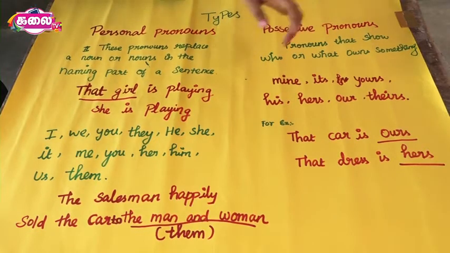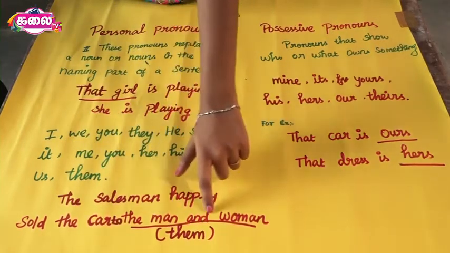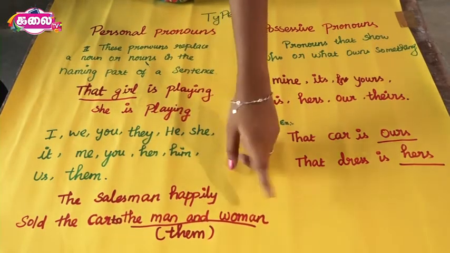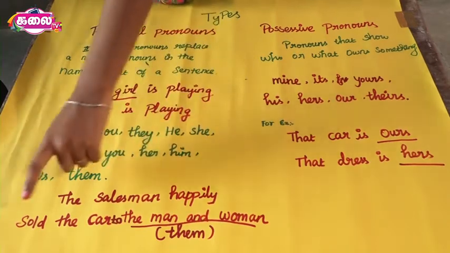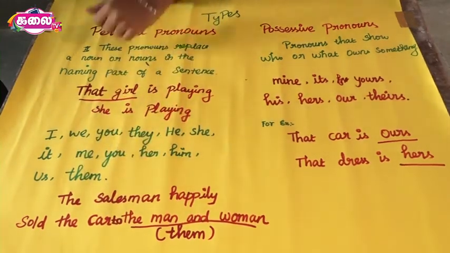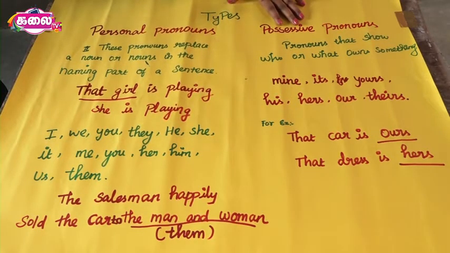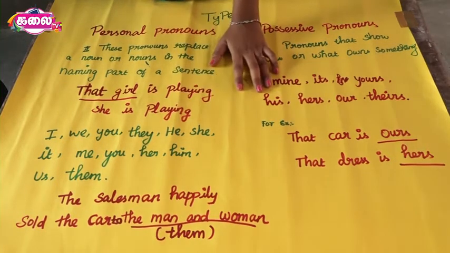For example, the salesman happily sold the car to the man and woman. Here, instead of the man and woman, we can use them. So, the sentence is, the salesman happily sold the car to them. And the pronouns you and it can be used anywhere in a sentence. And already we know you is used for both singular and plural noun.